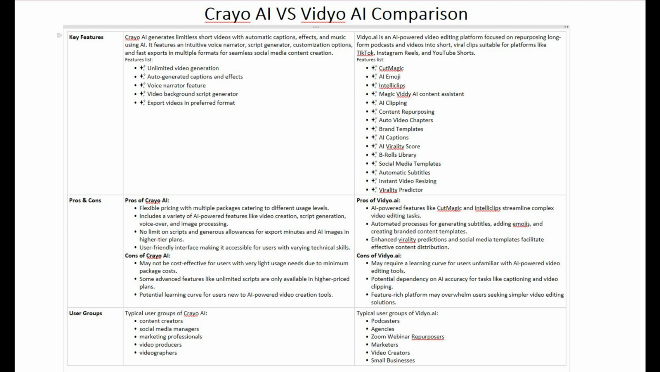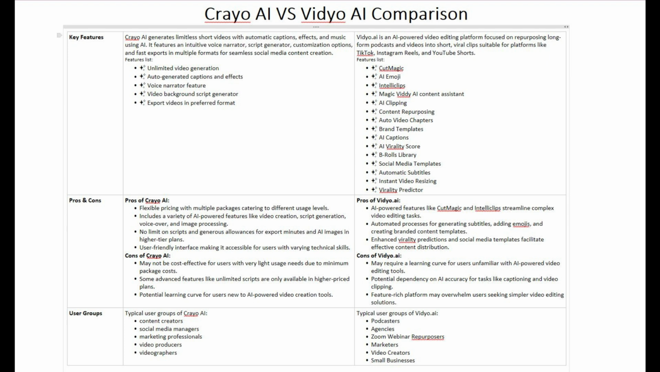When comparing these two, Crayo AI excels in seamless video generation for social media with its unlimited content creation capabilities and simplified script and voice tools. On the other hand, Vidyo AI offers a more specialized approach, turning long-form content into short, viral clips with advanced AI-driven editing features like Cut Magic and its AI virality score, which helps predict content performance on social platforms.